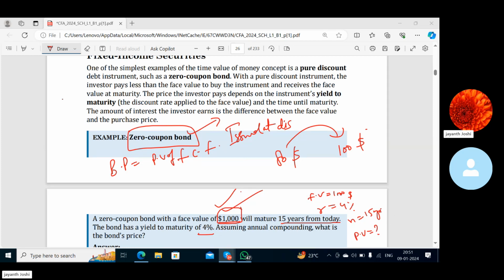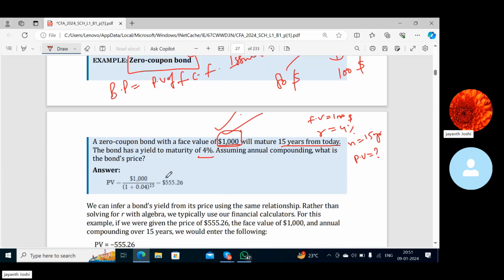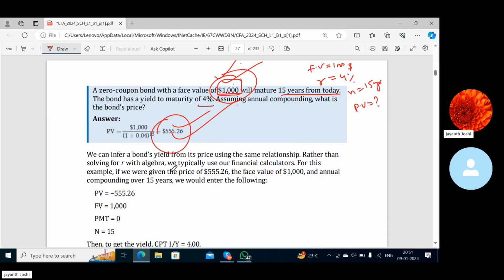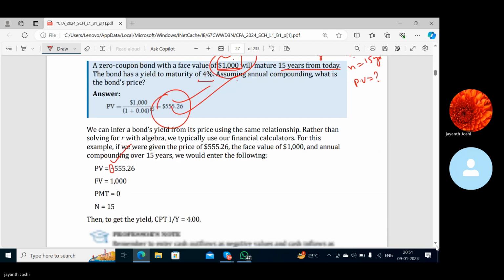Bhargav, what did you get? 555.2. Yeah, this is it. So this is the present value of the bond. This is what you're investing, and you're getting 1,000 on the date of maturity. This is what they are going to redeem you. Shall we move forward now? Yes, sir. But the investment you're doing will always be a negative value. This you should understand.